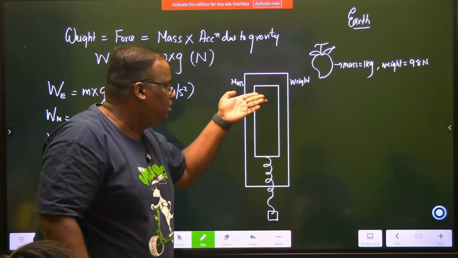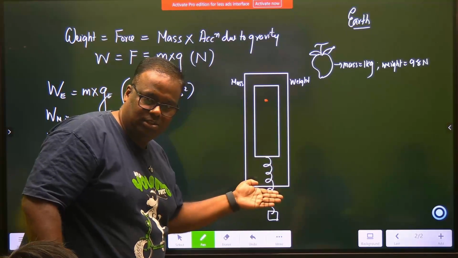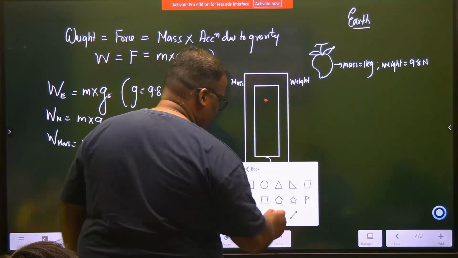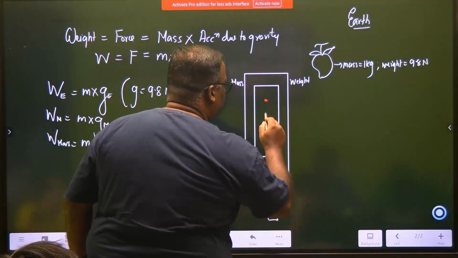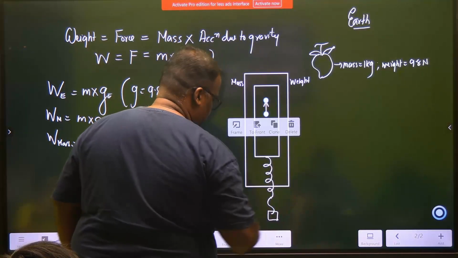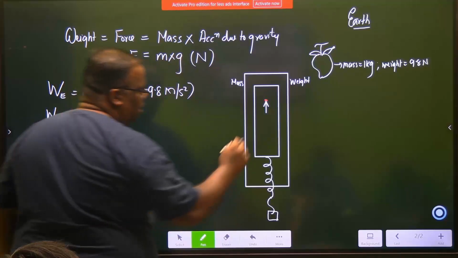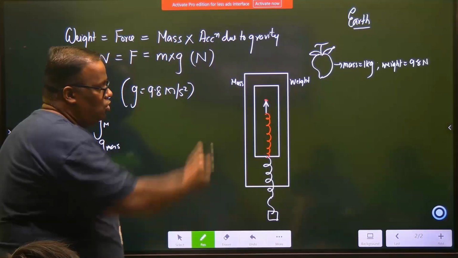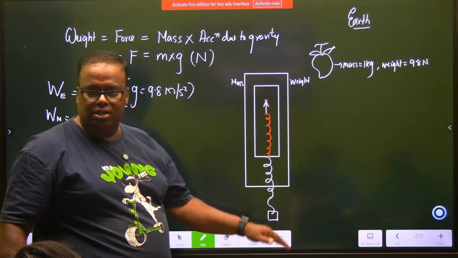More is the weight, the red color pointer slides down. समझ में आया ना? The red color pointer is actually connected from the back side on the spring. So when you are pulling it down, the pointer slides down.